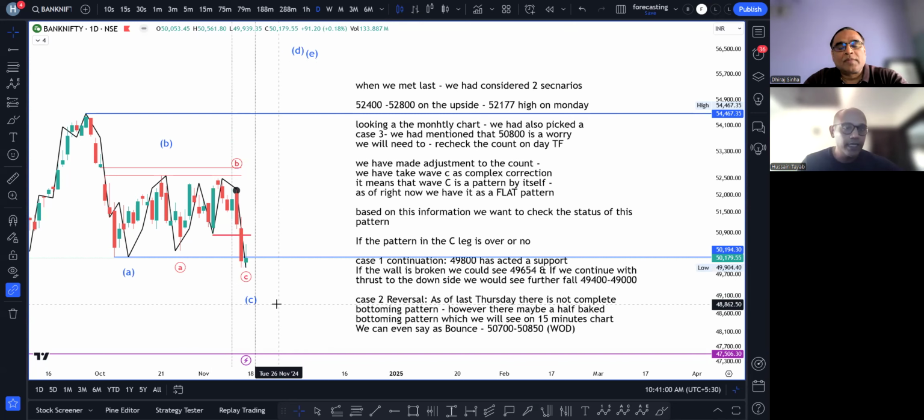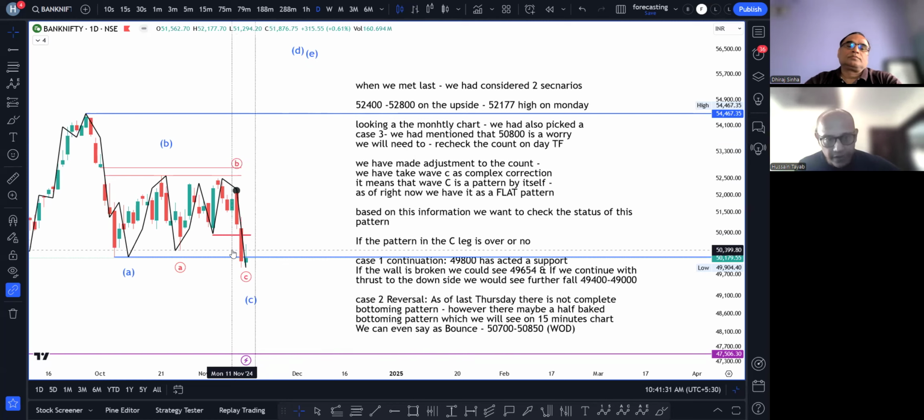I will quickly take a 1 minute recap. When we met last, we had considered two scenarios. In one scenario, we had said 52,400, 52,800 on the upside is something that we are looking at. We had also placed a monthly chart for the first time, and we had said chances are it can go up to there. We made a high on Monday, 11th November 2024, of 52,177, exactly where my cursor is right now.